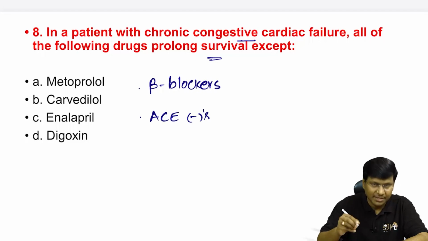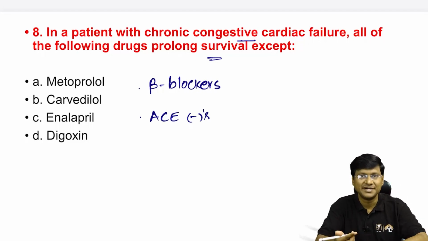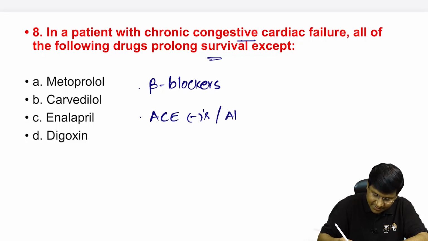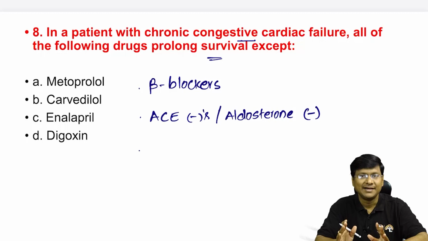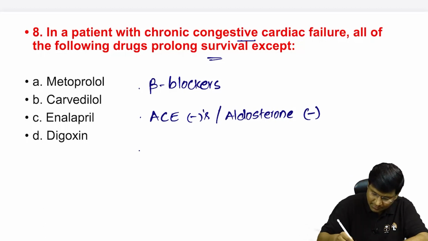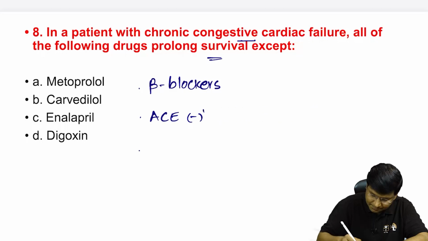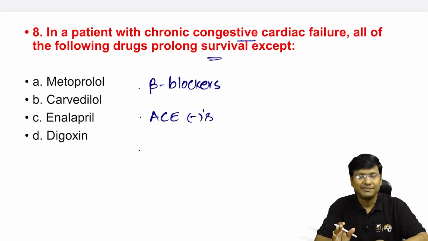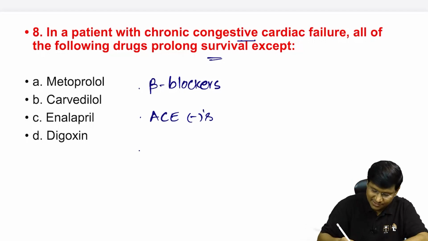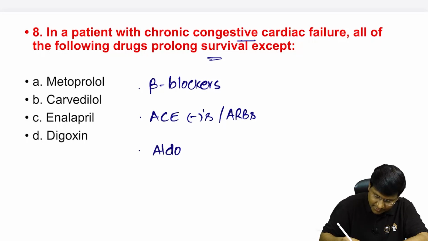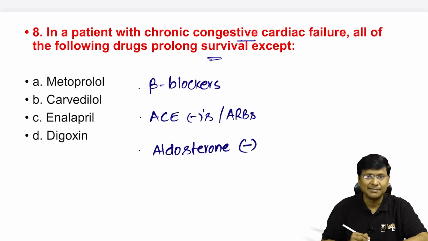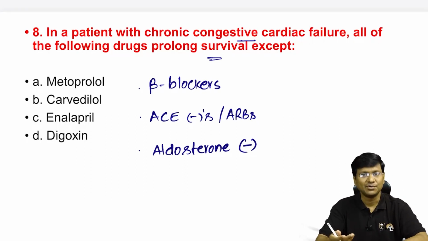If the individual is not able to tolerate the ACE inhibitors because of the dry cough, the alternative drugs that can be given are the angiotensin receptor blockers. Then the next important group of drugs will be aldosterone antagonists. Examples of aldosterone antagonists are spironolactone or eplerenone.